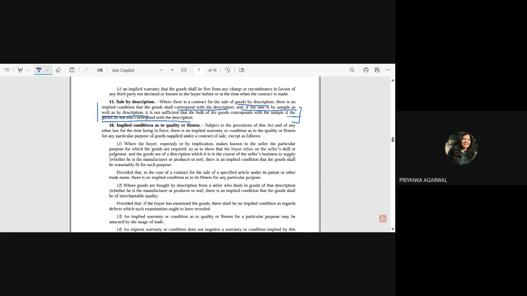You have chosen one kind of plate which fulfils the description, out of many samples provided, you have chosen one sample. Now, the good which you are going to purchase must be tallying with that sample as well as the description, or should it not?